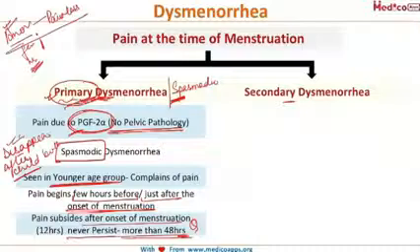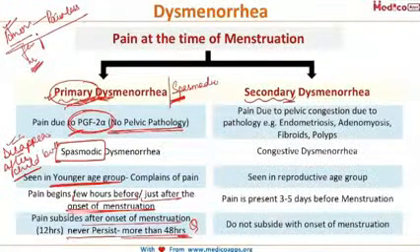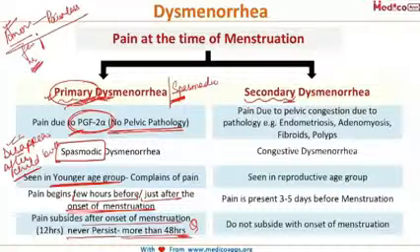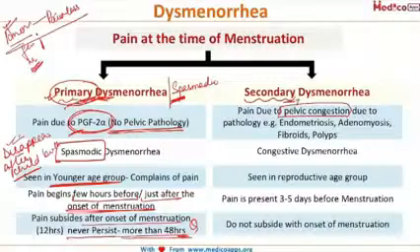Now this was about primary dysmenorrhea. Now coming to secondary dysmenorrhea. As the name suggests, secondary means it is secondary to some pelvic pathology. These pelvic pathologies lead to pelvic congestion and subsequently to secondary dysmenorrhea. What can be the pelvic pathologies? It can be associated with endometriosis, adenomyosis, fibroids, polyps.